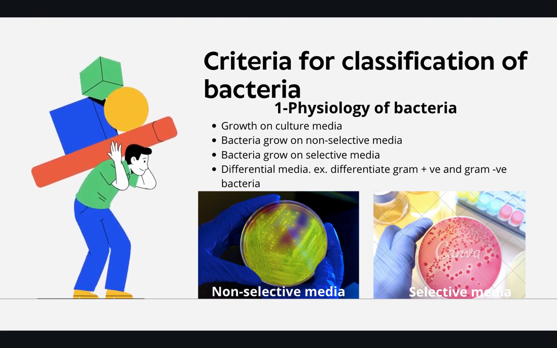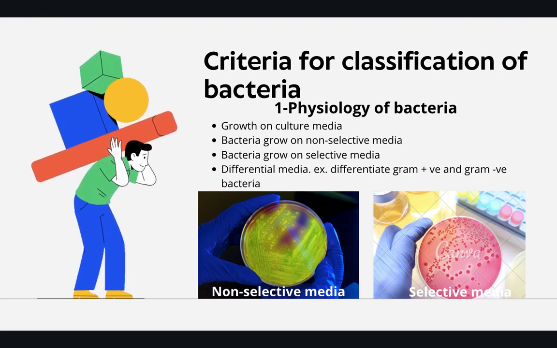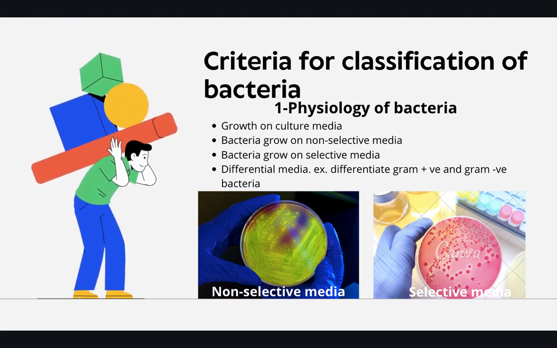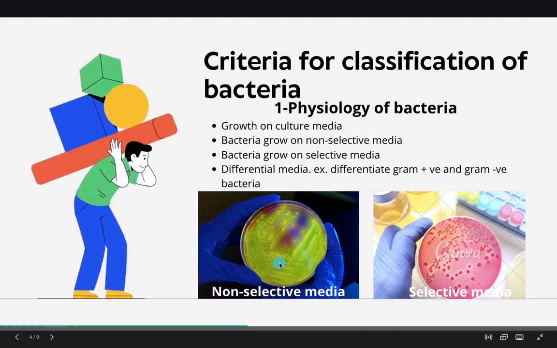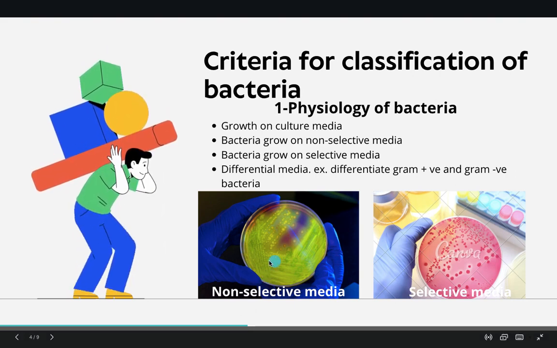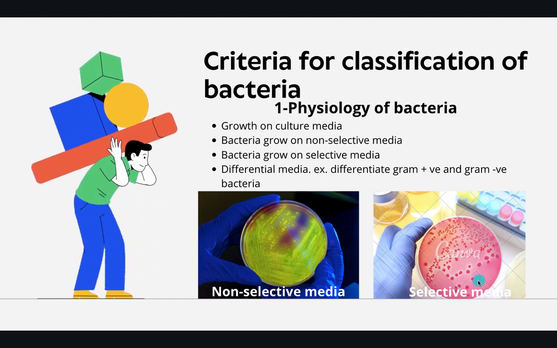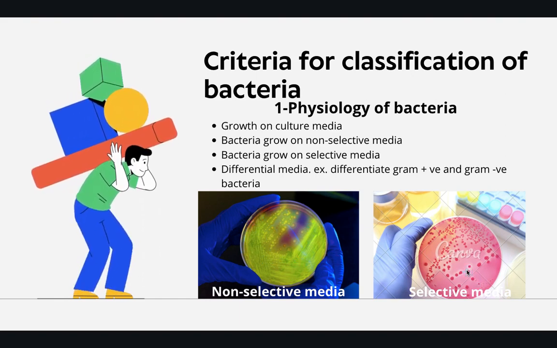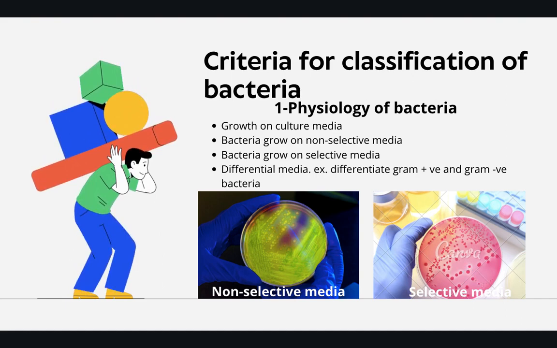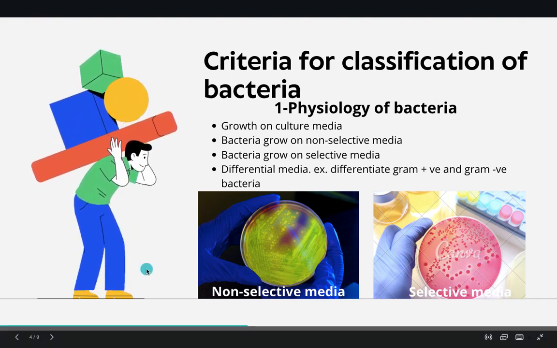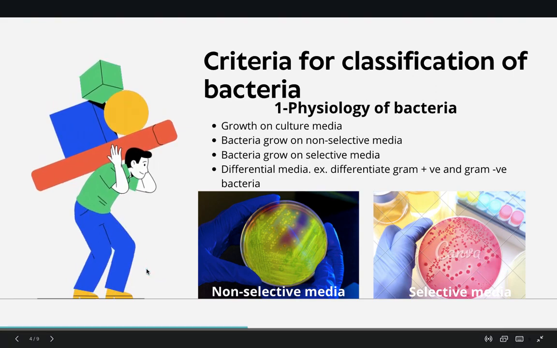Here the picture explains some examples of differential media. The first one is the EMB, a specific media to grow E. coli on it. And the second one is the MacConkey, that can differentiate between lactose fermenters and non-lactose fermenters. So this is the differential media.